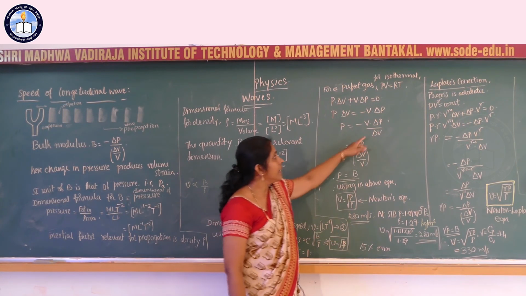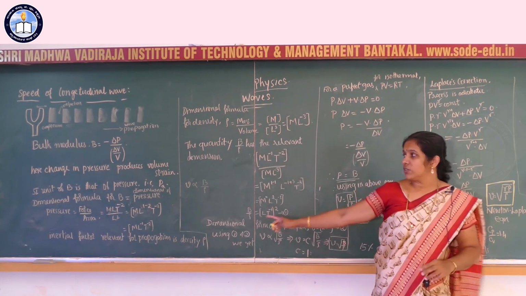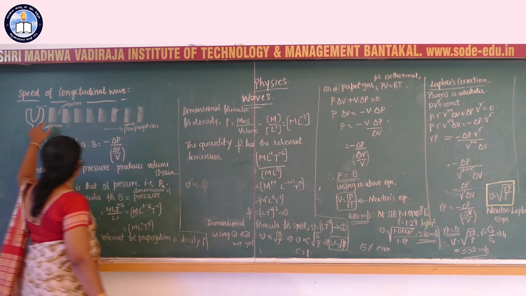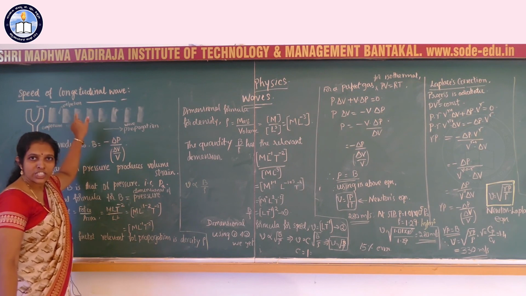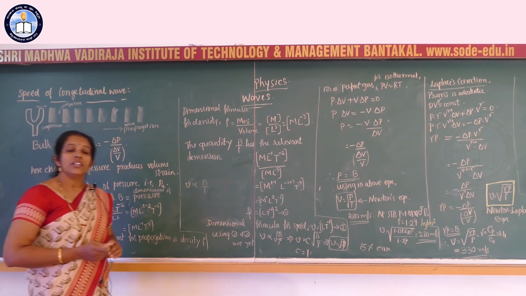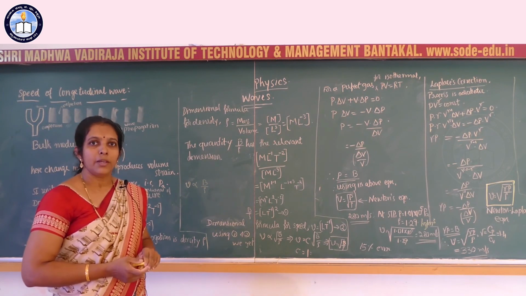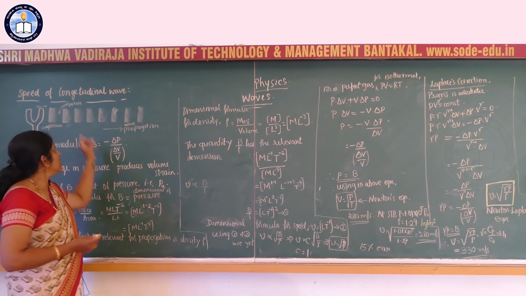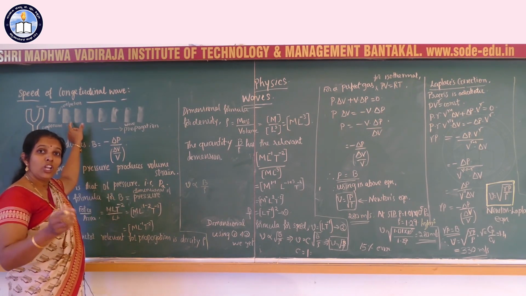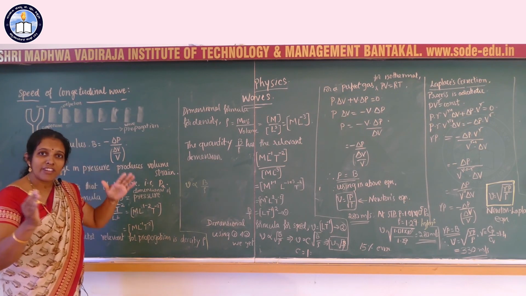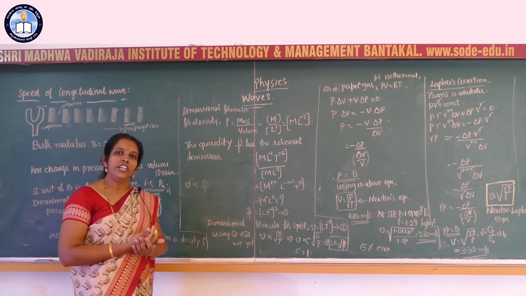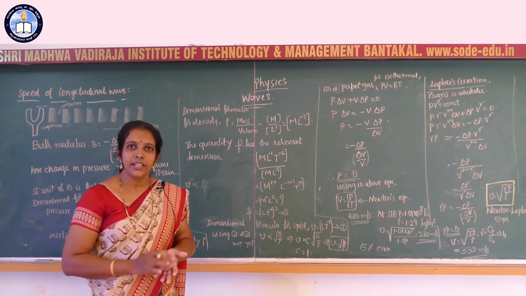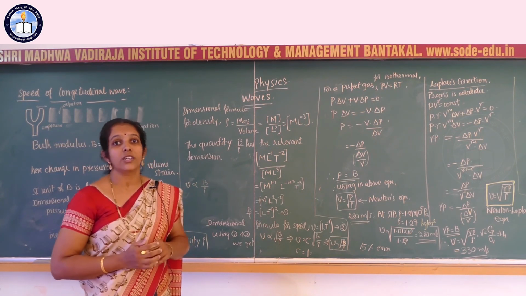Later, Laplace, another scientist, studied Newton's equation and gave a correction. Laplace said that the alternate compression and rarefaction does not occur isothermally, because in an isothermal process temperature remains constant. But during compression and rarefaction, pressure and volume change. The compression and rarefaction occur so rapidly that there is no time for heat exchange. Therefore, temperature also changes. He said that the process is adiabatic and not isothermal.